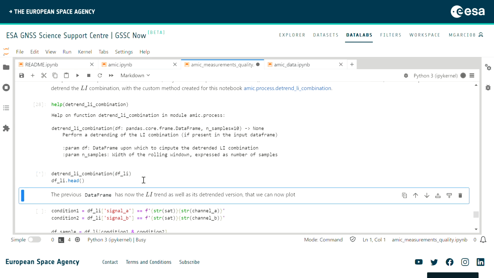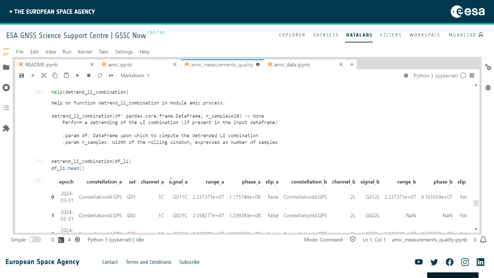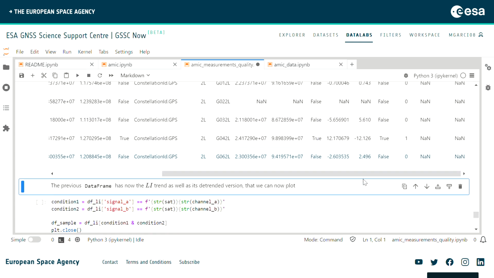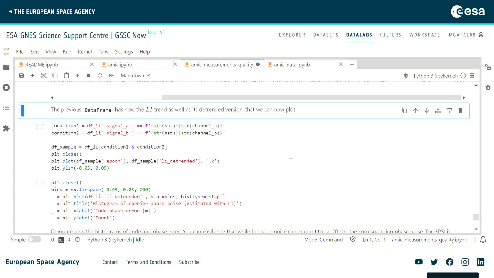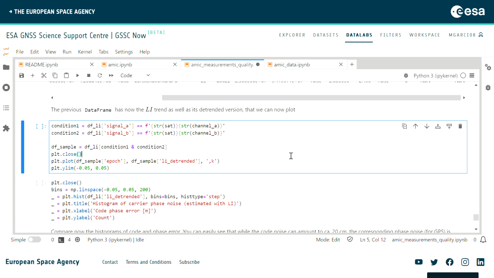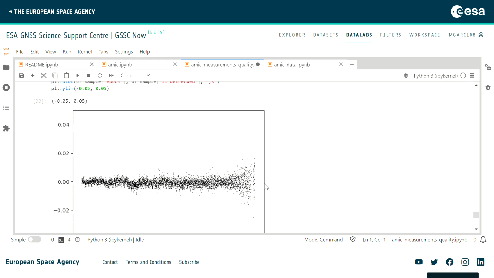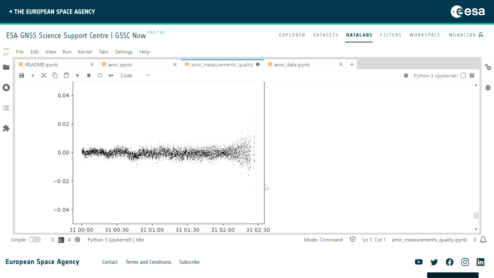And now we are going to use that method, which basically subtracts the L1 and L2 for the two frequencies and computes the trend and removes the trend. Right here we'll see that we have the trend for the LI and then the trended version of the LI, the ionospheric combination of phases. Okay. So now what we can do is actually make some plots. We'll start with the trended LI combination, right? Pretty much as we obtained before.